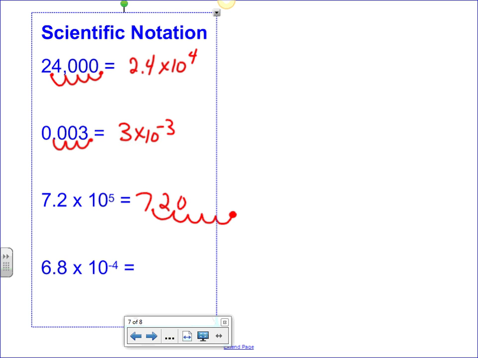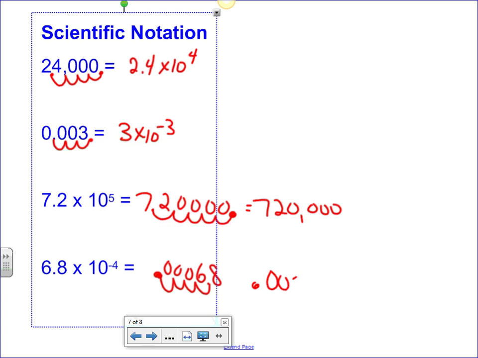Each one of these little holes gets filled with zeros. So what is that really? We're talking about 720,000. Okay, if I look at this next one, I start with a 6.8. But now instead of moving it to the right, I'm moving to the left. So I got 1, 2, 3, 4. There's my new decimal. Fill in my spots. So I really have the decimal 0.00068.